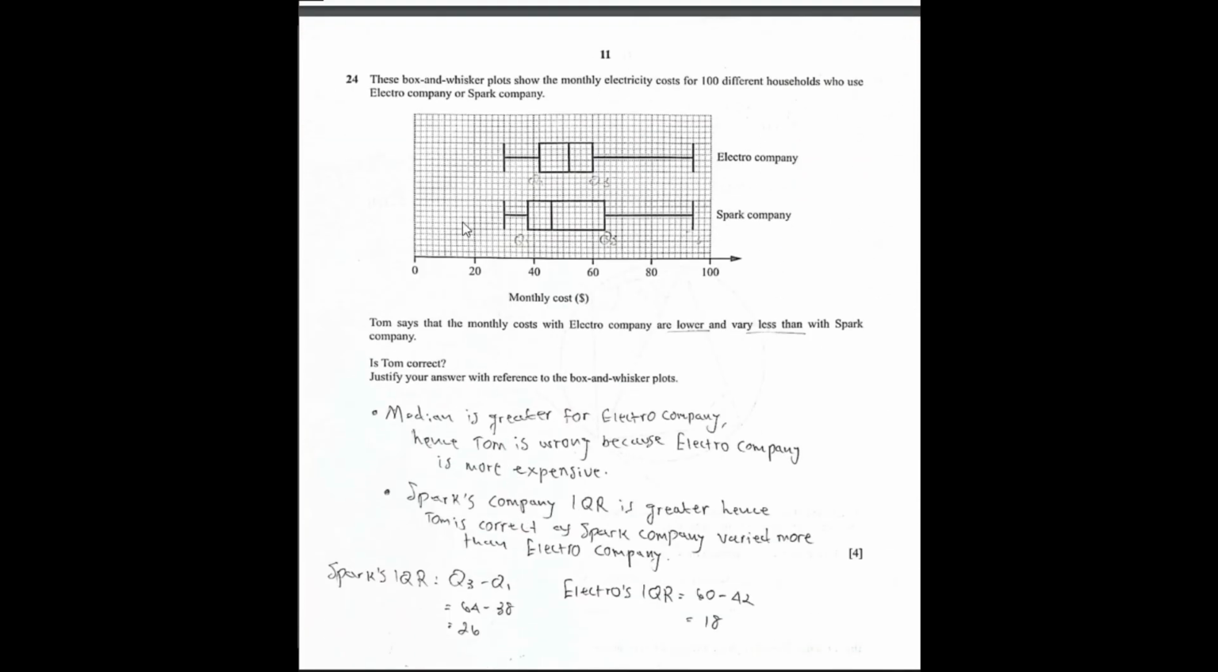Question 24. These box and whisker plots show the monthly electricity cost for 100 different households who use Electro company or Spark company. Tom says that the monthly costs with Electro company are lower than with Spark company. Is Tom correct? Justify your answer with reference to the box plots. Median: I noticed that the median is greater for Electro company, hence Tom is wrong because Electro company is more expensive.